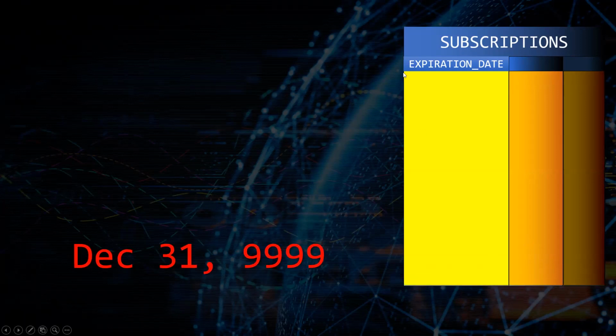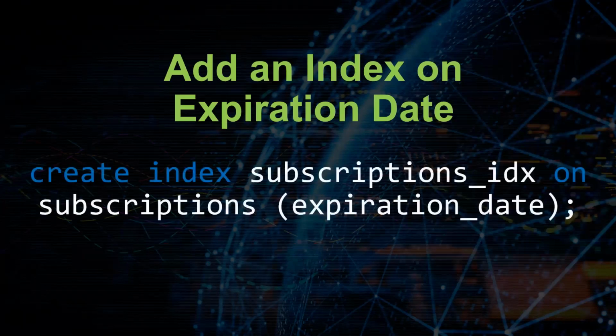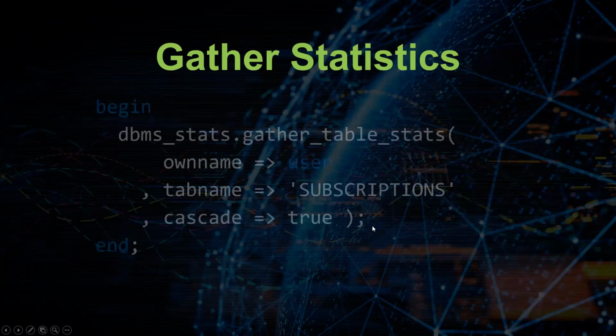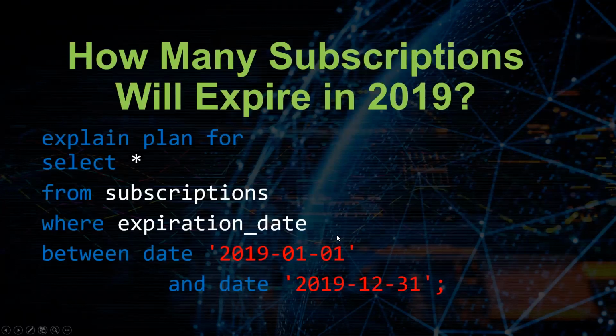I've described a situation where we have 36,500 records for January 1st through December 31st of the year 2019, and then we have one final set of lifetime subscribers, and we're assigning them an expiration date of December 31st of the year 9999. Let's add an index onto our expiration date column. Just do a quick create index subscriptions index on our subscriptions table on the expiration date. We'll gather statistics on the table, and then we'll ask Oracle how many subscriptions will expire in the year 2019.